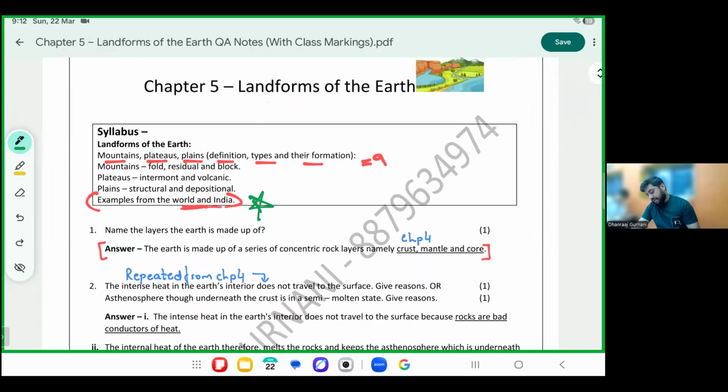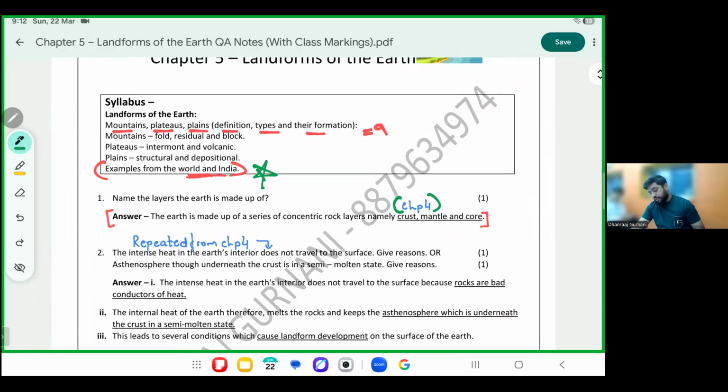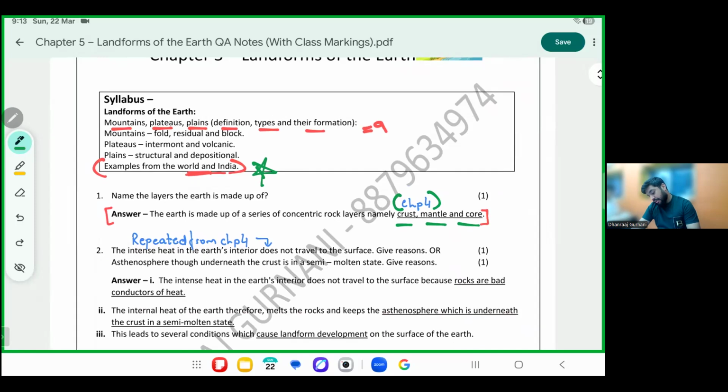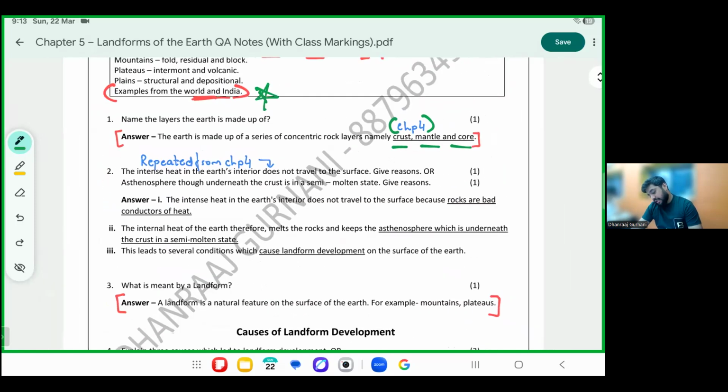Let's begin with the first one. This is an answer from chapter number 4. Yesterday we did, just to revise, the different layers of the earth: crust, mantle, and core. We did its characteristics, its extension, everything. We also did a layer called asthenosphere, which is inside the crust in a semi-molten state. This is all from chapter 4. Every chapter of your syllabus has one or two answers from the previous, just to make you remember.